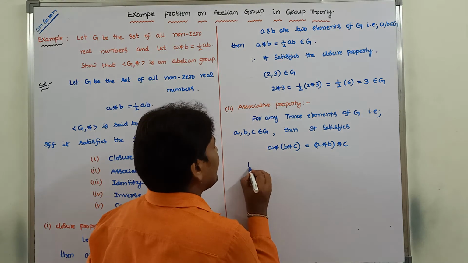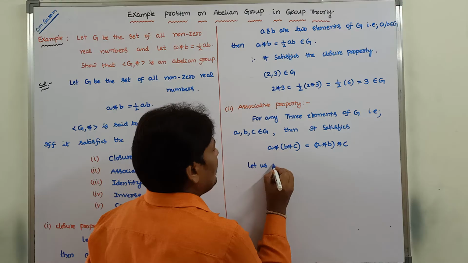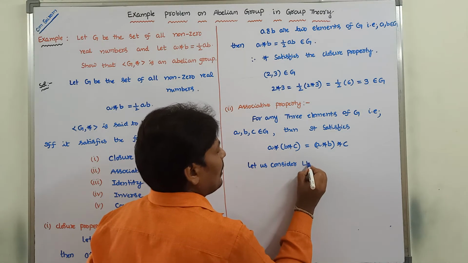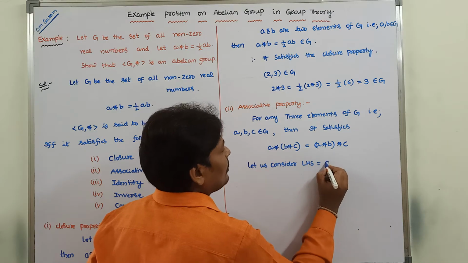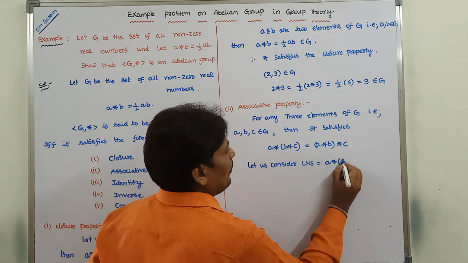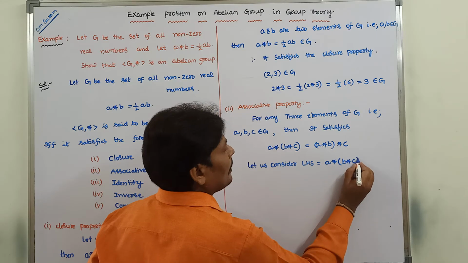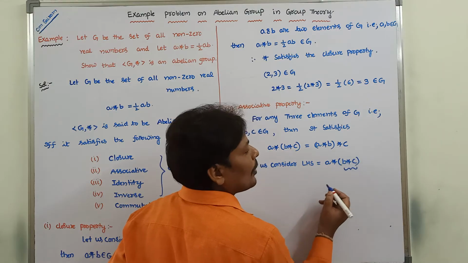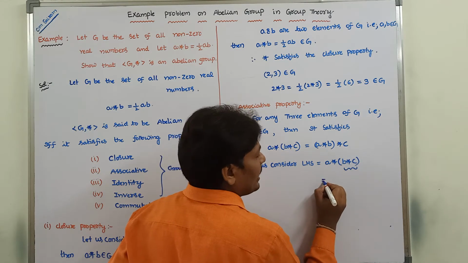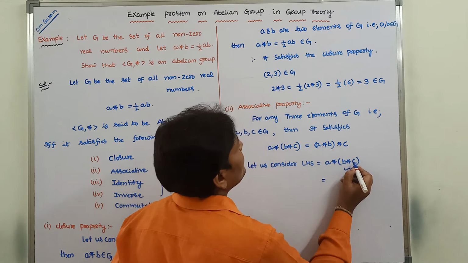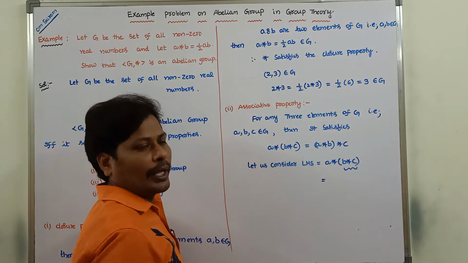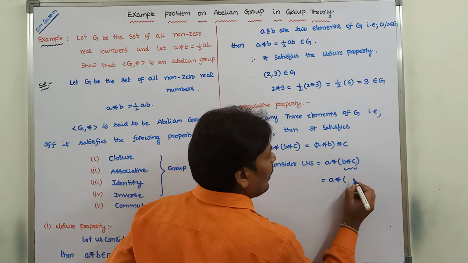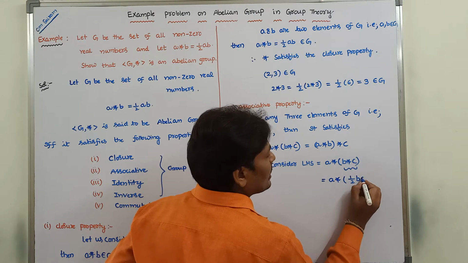Let us consider LHS, that is equal to A star B star C. Here B star C is in the form of A star B, so it can be written as half into BC.